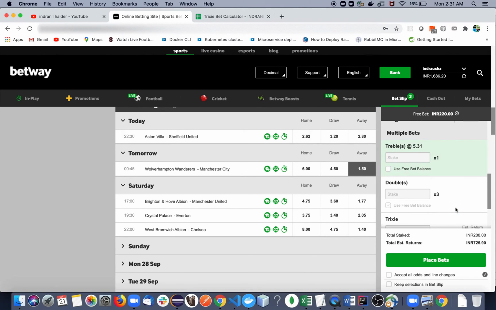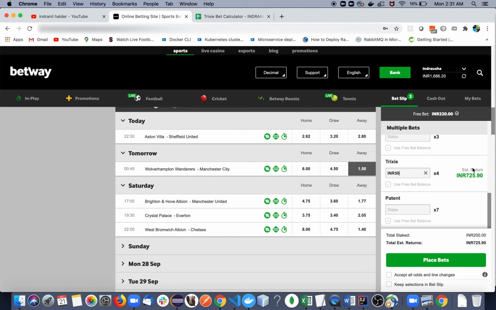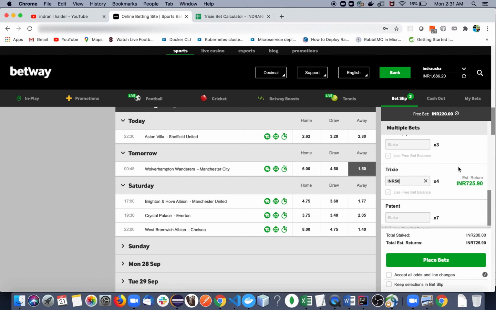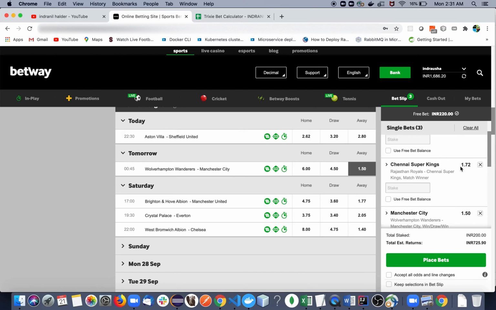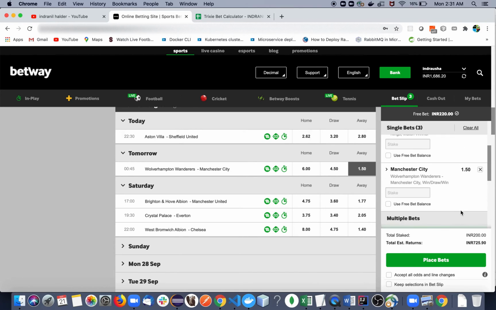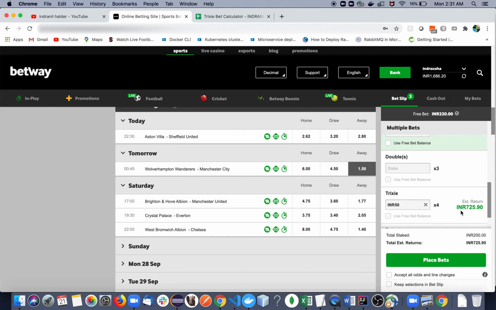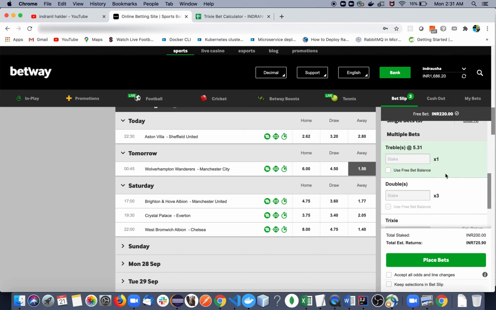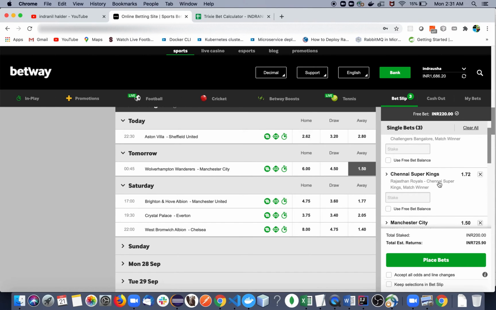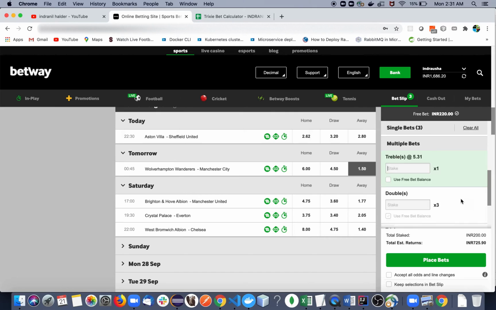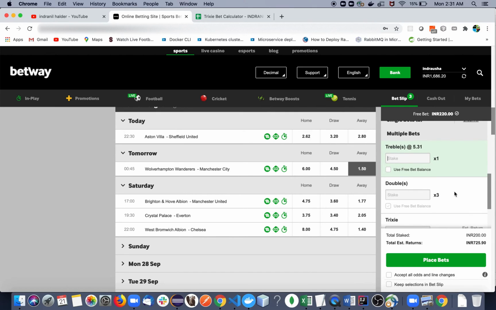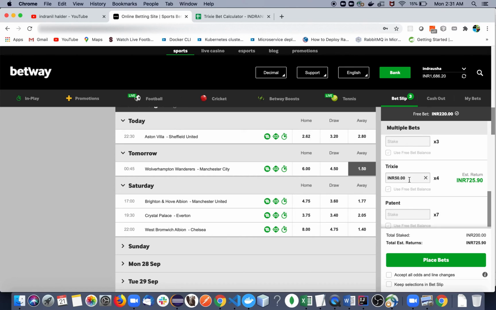Okay. Got it? So for 200, you are receiving 725. So that is also a huge profit, right? But if you look at the individual odds, those are not that high. So for the Trixie bet also, the return will be very high. That's not an issue. But it will be less than treble, because in treble you must win all of the events. If you have selected 3 here, you need to win all 3 of them. But in Trixie, there is some kind of insurance. What is that? If you win at least 2 out of 3, you will get some money.